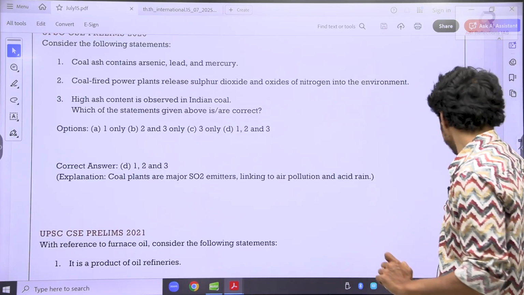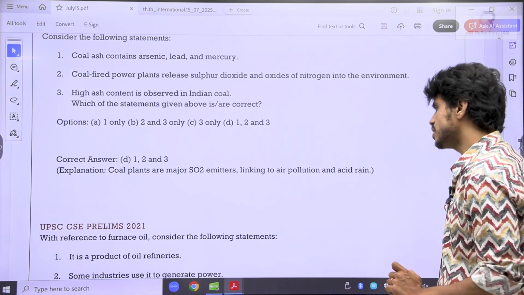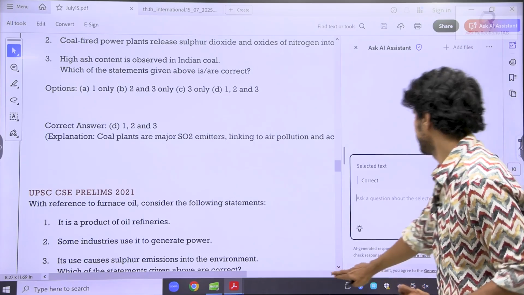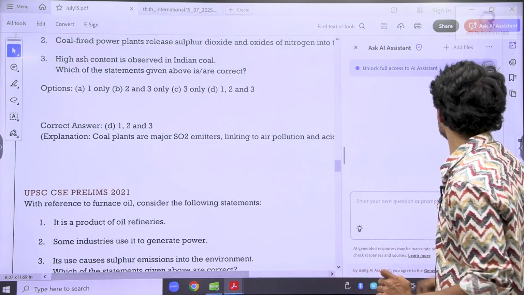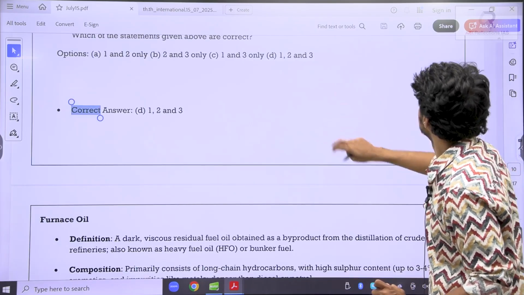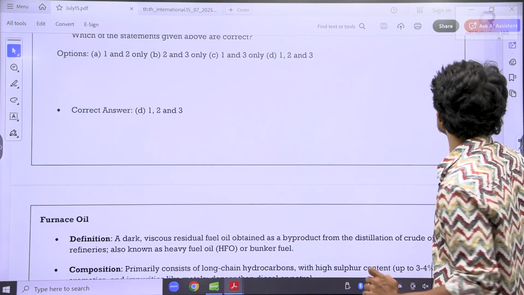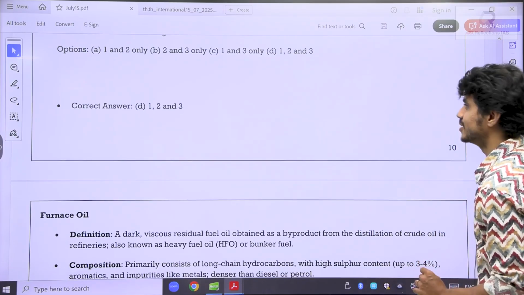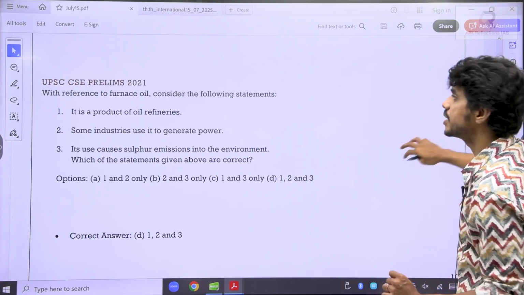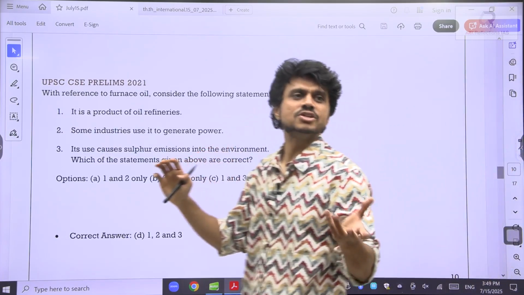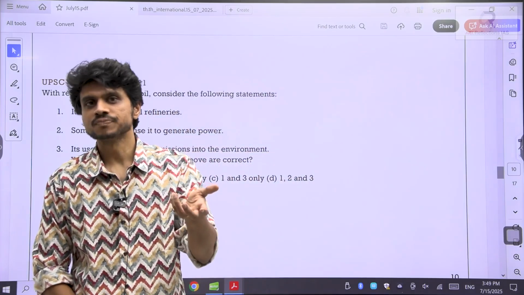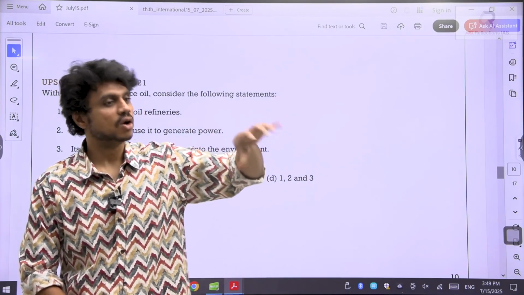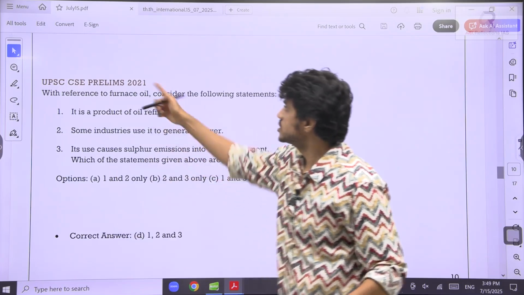See here, this was the question in 2020. Now this is a slightly difficult question. They are talking about furnace oil. Answer is displayed. Okay, this is not working somehow. So basically, furnace oil means, from here we will try to study about furnace oil. Basically the residue, the hard residue. You take the crude oil, from that crude oil you do the refining, the filtration process, and from there we extract petroleum, kerosene and all. What remains is called furnace oil.